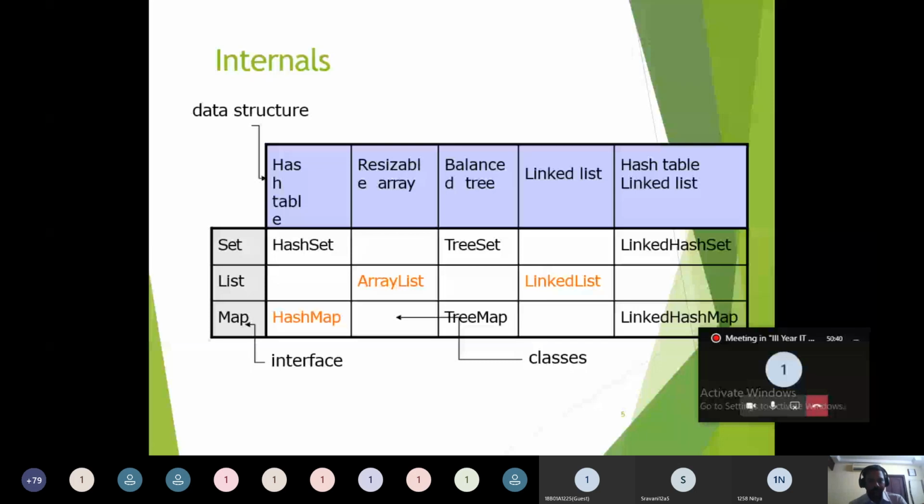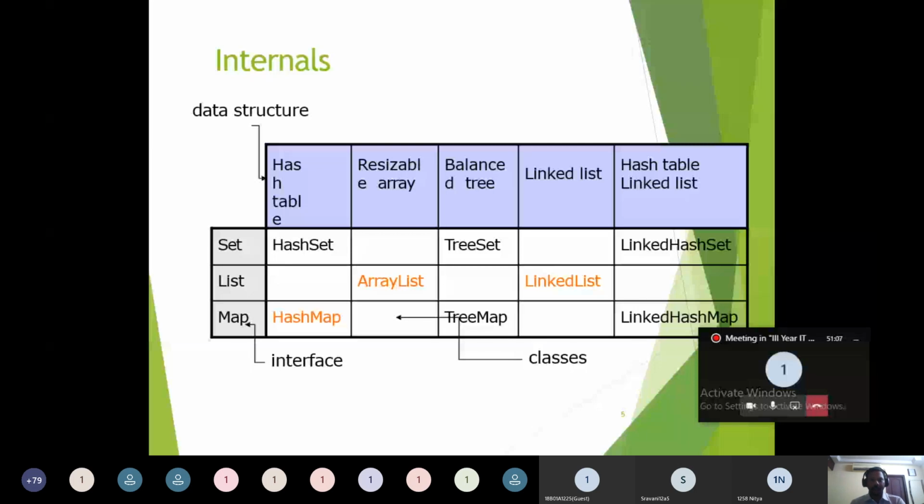Inside each and every collection framework class, what are the different kinds of data structures implemented for holding the data? Mainly the hash table, array, tree, linked list, and hash table with linked list data structures are implemented in the collection framework.